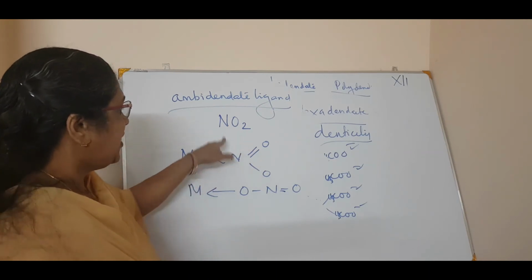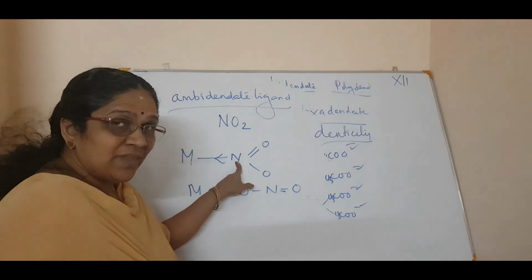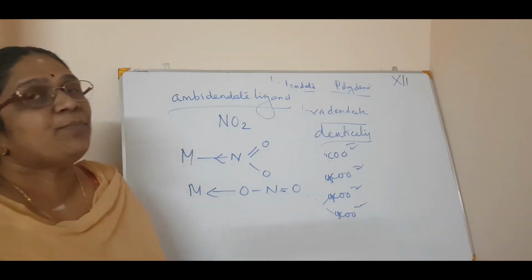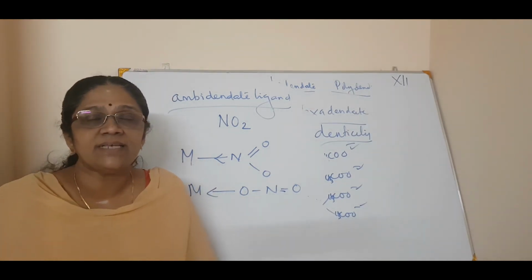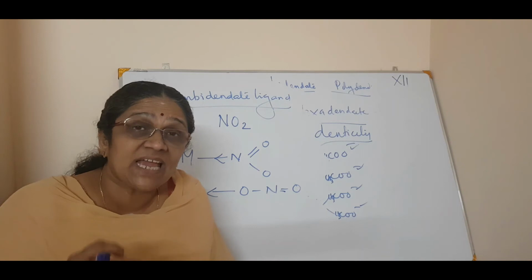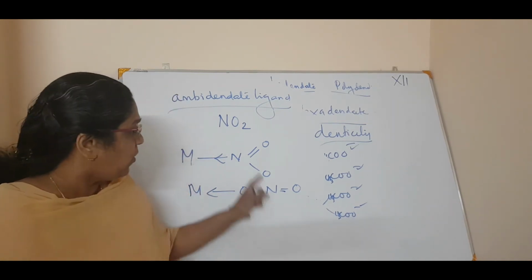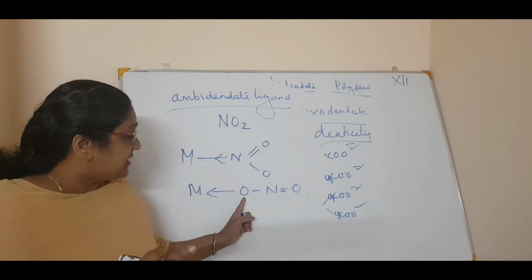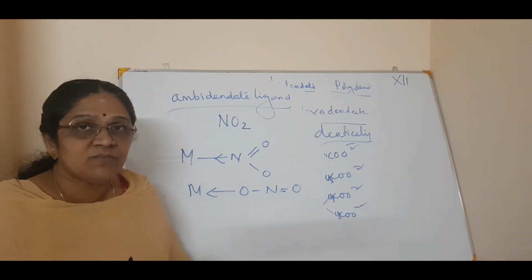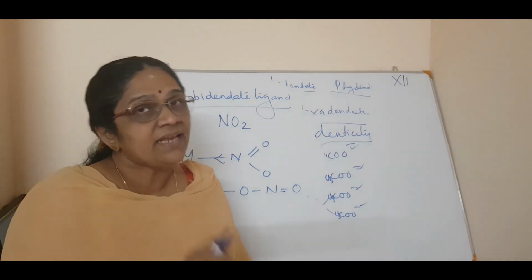In NO2, it can bind with the nitrogen atom as well as it can bind with the oxygen atom. So such a type of ligands are called ampidentate ligands, which means the ligands which can ligate through two different atoms. One is the nitrogen atom here, the other is the oxygen atom. So it is ligating through two different atoms.